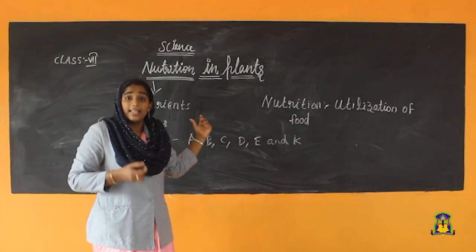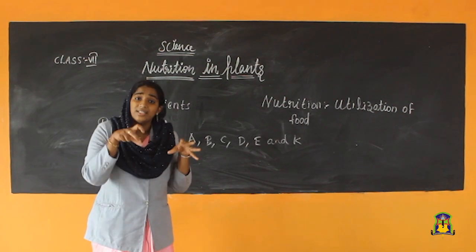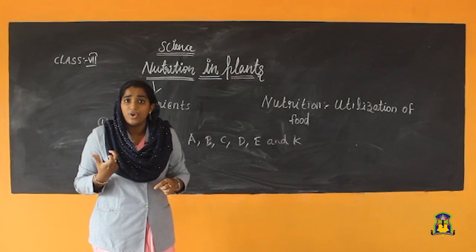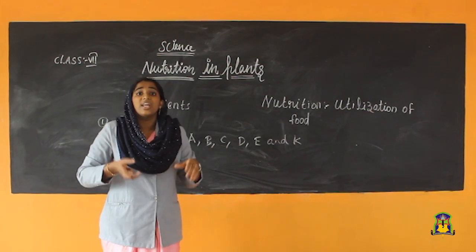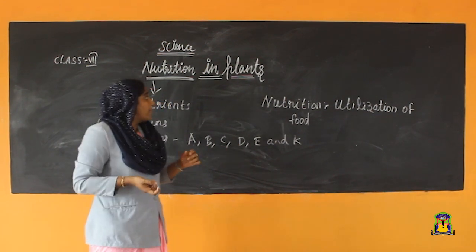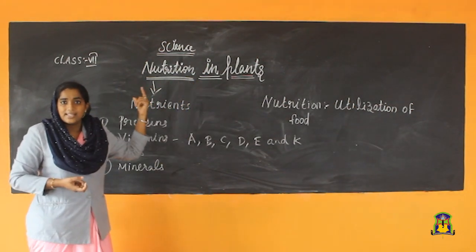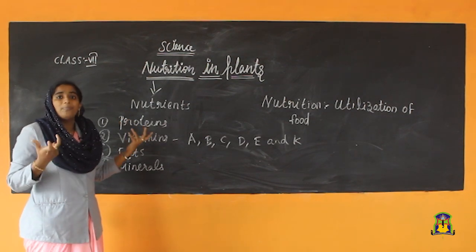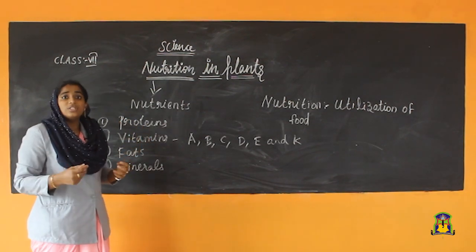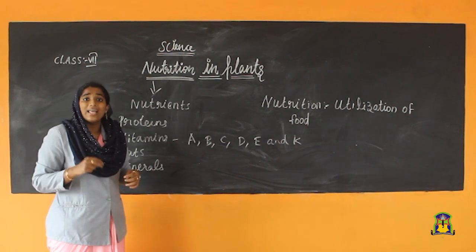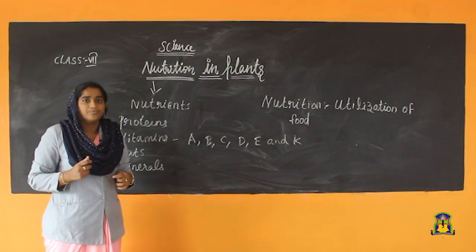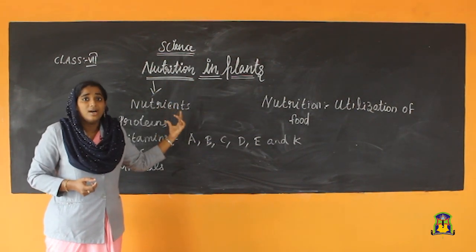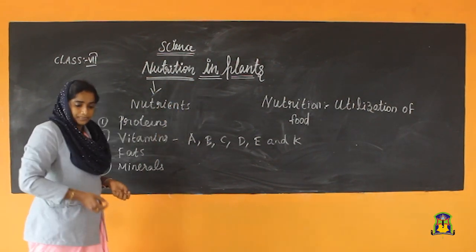All living organisms need these nutrients, and all are taking in food for getting energy. Understood? So, in this chapter, we will discuss nutrition in plants: how plants prepare the food, how plants consume food and how plants distribute the food. Got it? This is our first chapter. We will start.